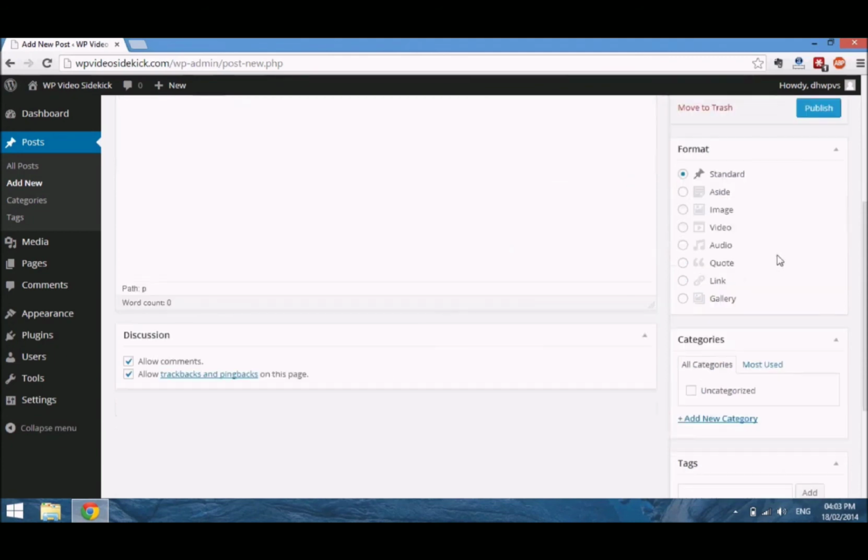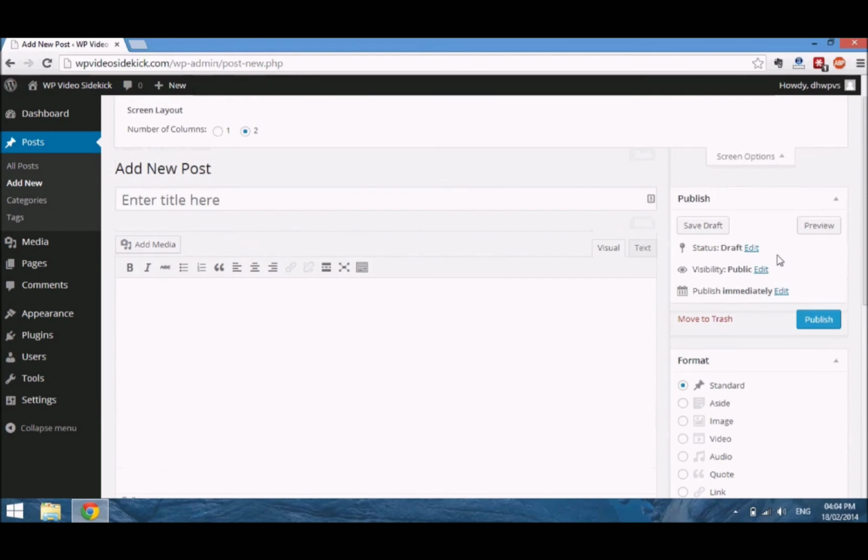If we go back over to the right hand side, you will see a couple of options. Right now the post is in draft status because we haven't typed in anything and we haven't selected publish. Once we finish, we'd select publish. And there are a couple of other options, such as the visibility. By default, all posts will be set to public,